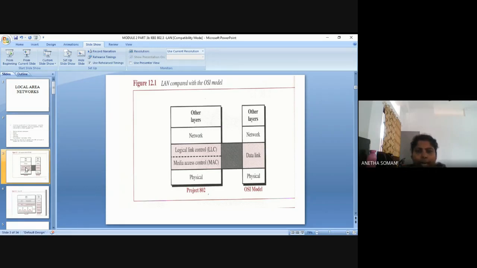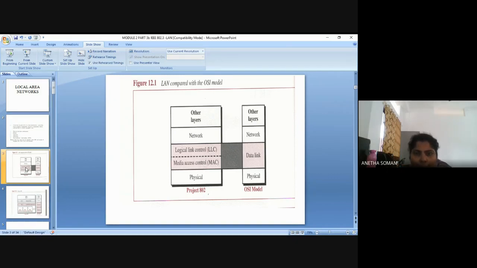One is called the logical link control, LLC, and the other one is called the medium access control, MAC. So when you are comparing LAN with the OSI model, the IEEE project 802 has divided the data link layer into 2 sublayers, logical link control and medium access control.